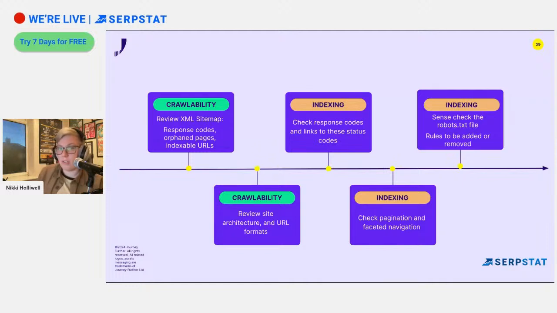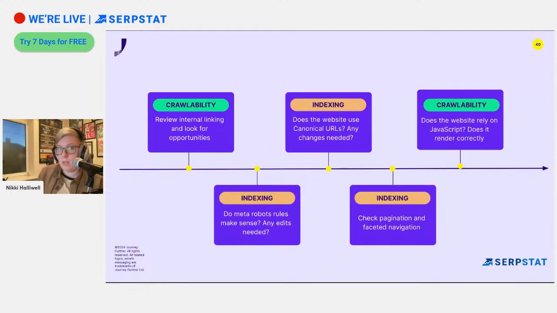I'm going to sense check the robots.txt file and see if there's any rules that need to be added or removed. And carrying on with some additional areas of crawlability and indexing: internal linking opportunities, meta robots rules. So these are the noindex tags. I'm going to look at the use of canonical URLs and any changes that are needed, the pagination again, and also looking at how the website uses JavaScript and how much of the content relies on JavaScript. Is there anything in there that doesn't render correctly and needs to be updated?